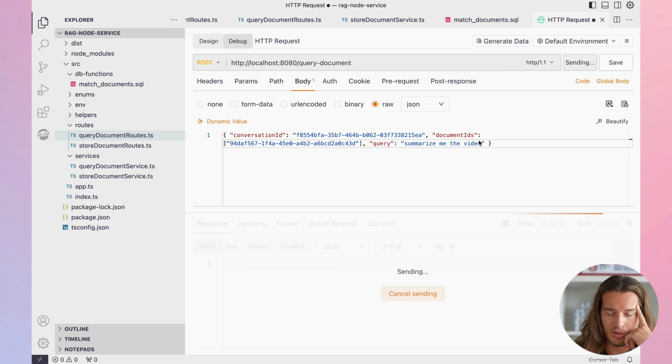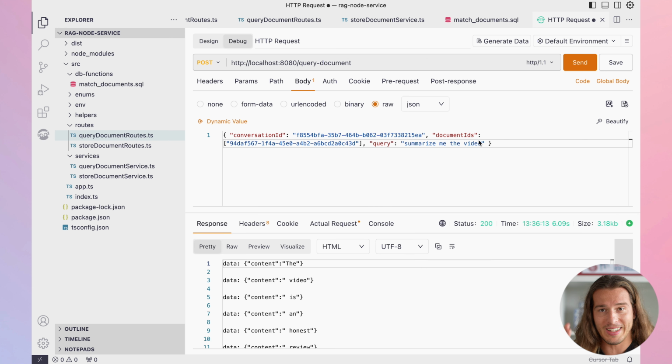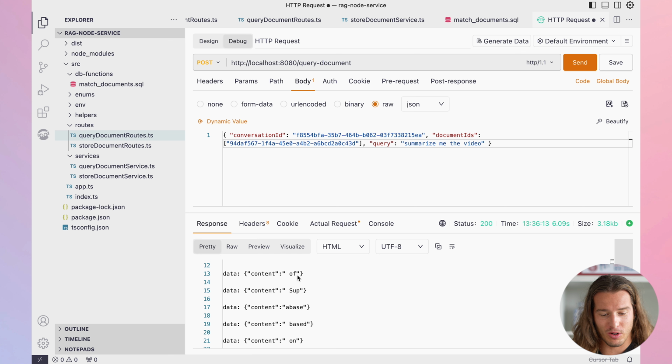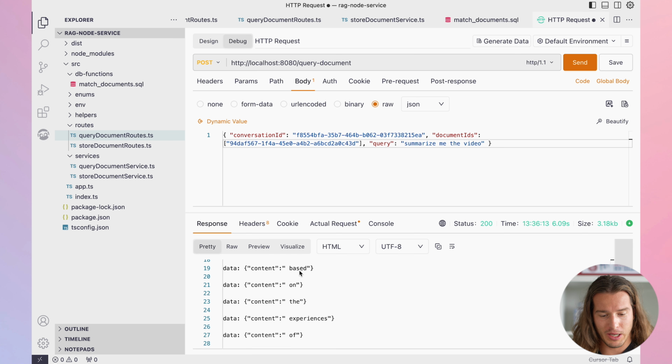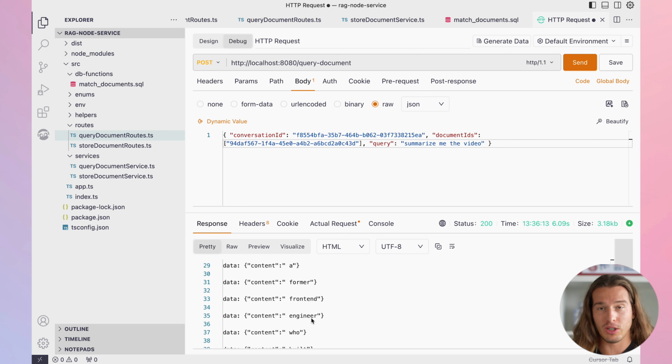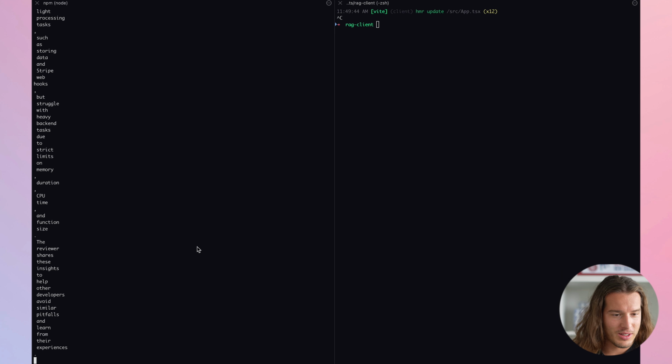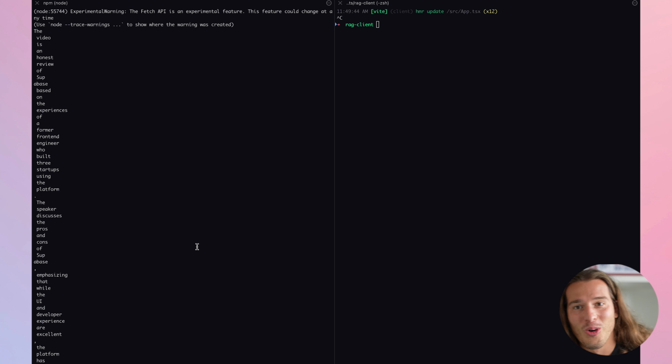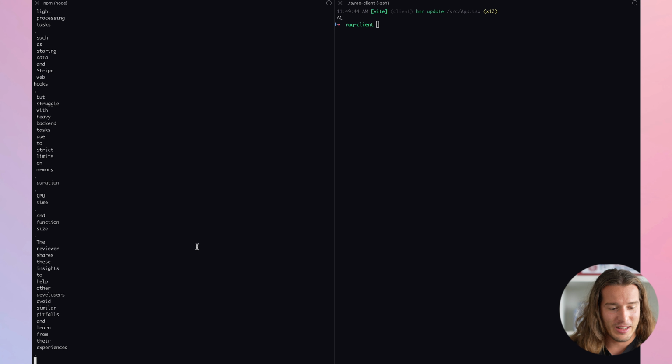Okay, stuff is probably happening because it takes a long time. Look at this. So we have those pieces. Obviously they're not streamed here, but we have: the video is an honest review of Supabase based on the experience of a former front-end engineer. And if you go here, that's also here. So, I mean, we actually have it now. We just need to implement it in our React app, but we have it here.